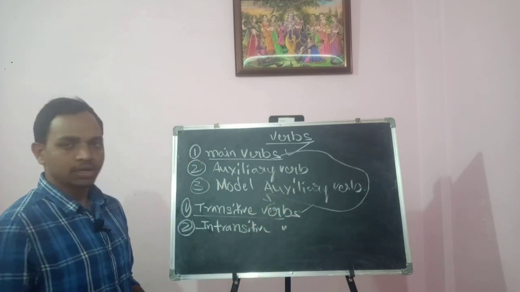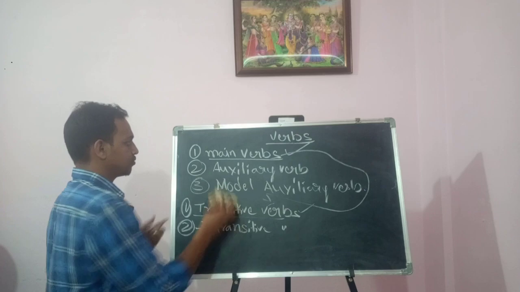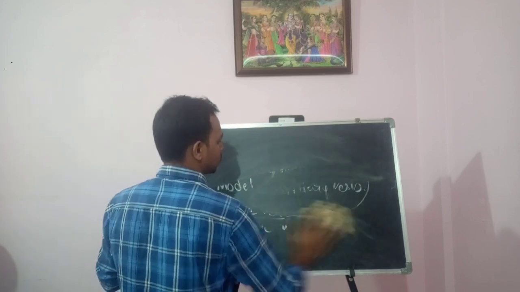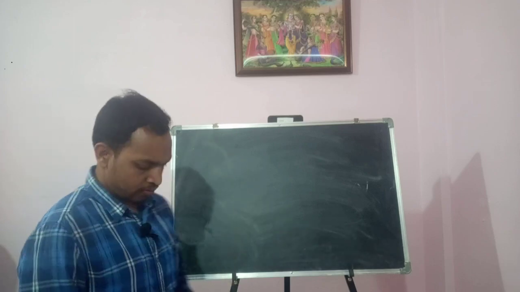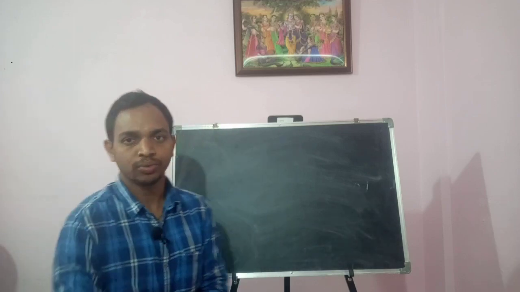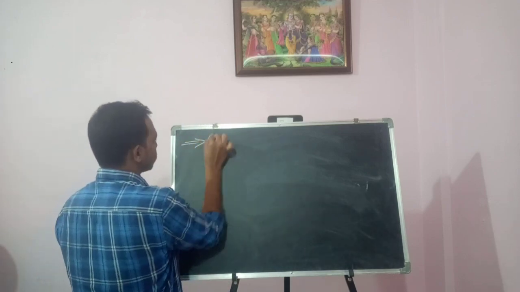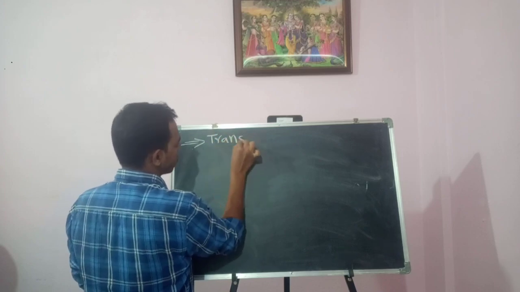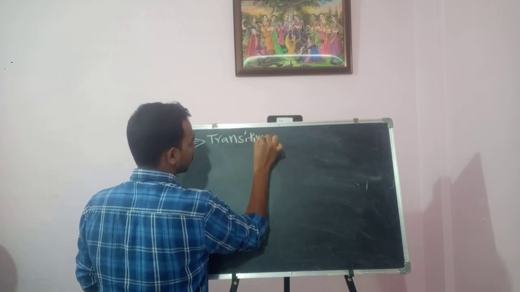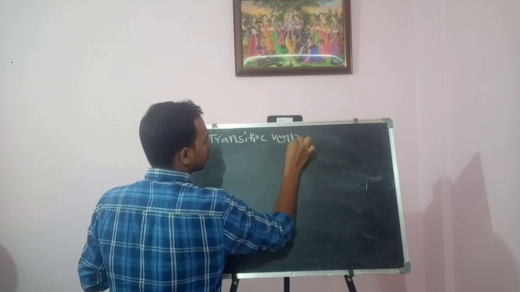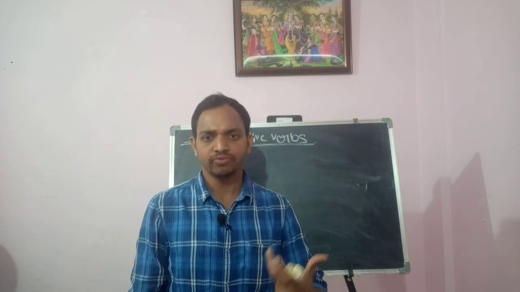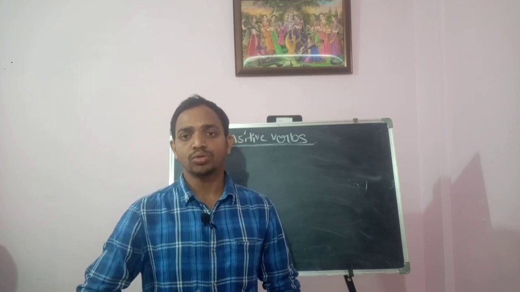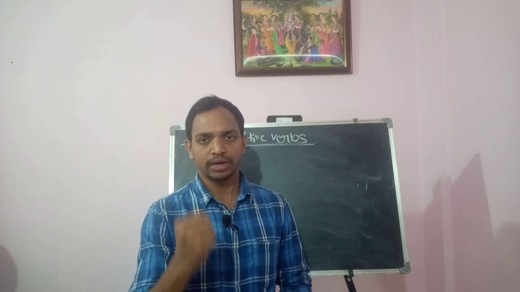So now we'll discuss transitive verbs. Transitive verbs are those that are followed by an object.